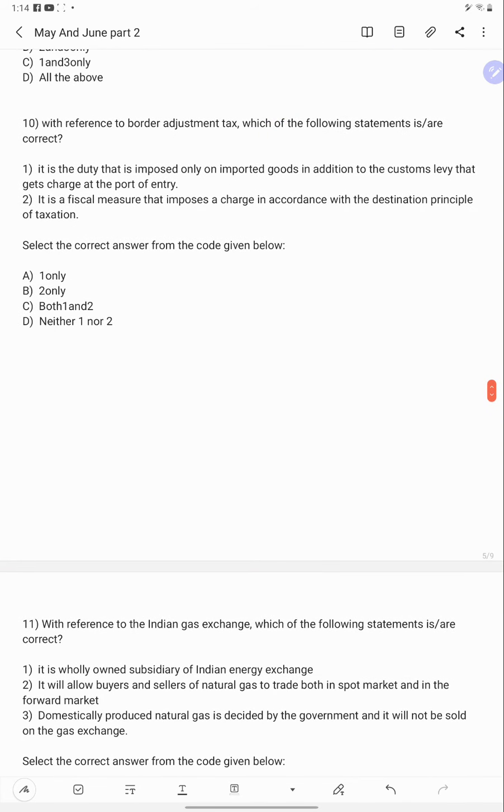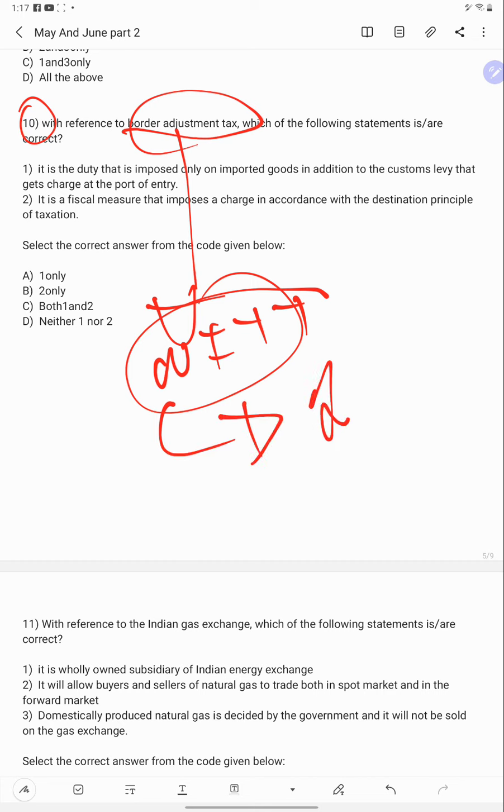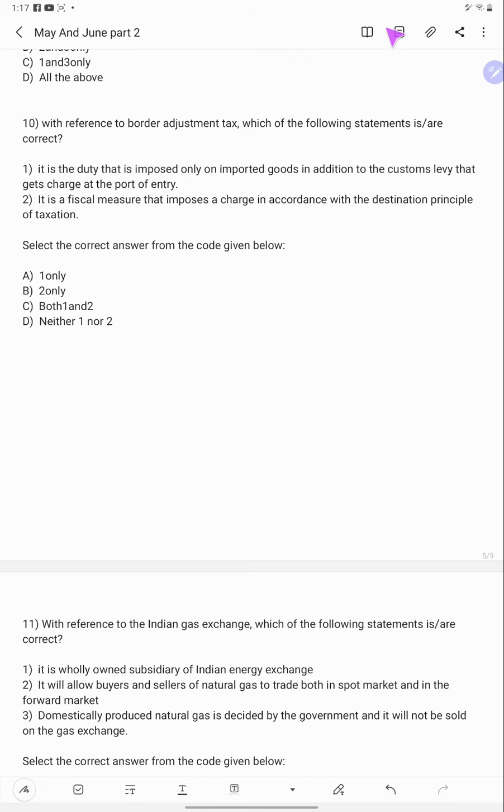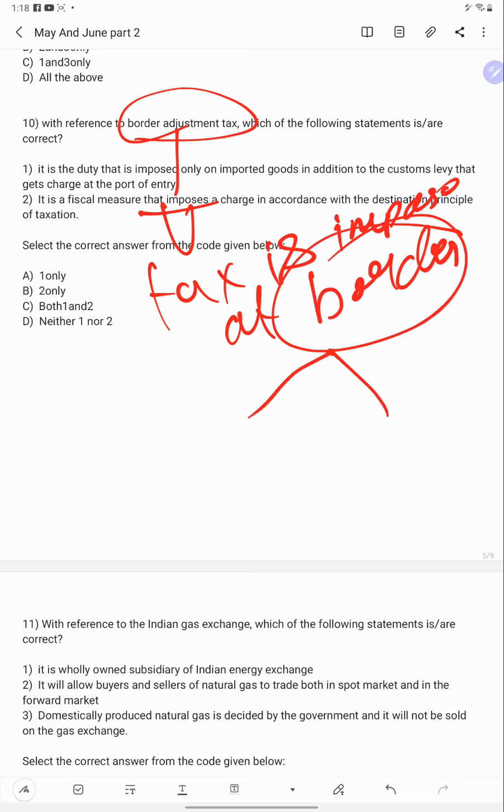Question number 10. Niti Aayog members have favored imposing a border adjustment tax. In the name itself, it is mentioned that the tax is imposed at the border. But the question is, is it for exports or imports?